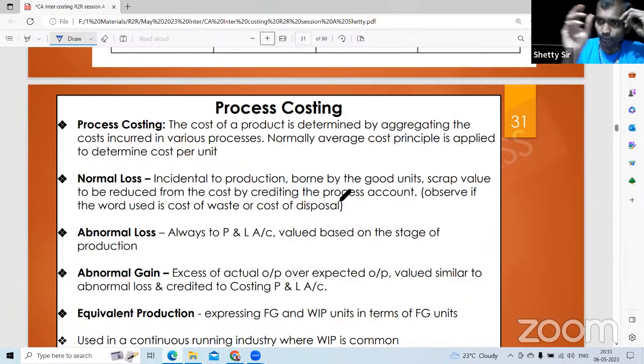Valuation, how? Input 1000 units, plus normal loss 100. Expected units is 900. Actual output is 850. 50 is abnormal loss. If actual units is 920, 20 is abnormal gain.